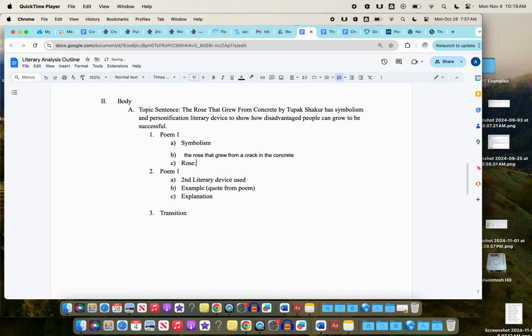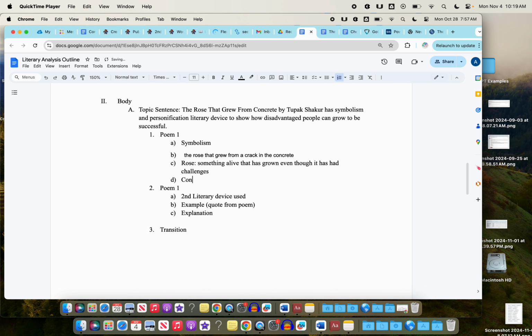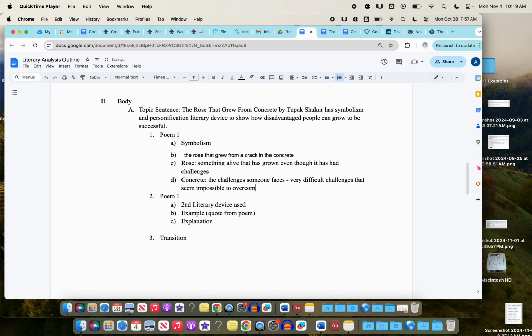Afterwards, you have to actually analyze it. So we have symbolism. A rose is something alive that has grown, even though it has had challenges. And the concrete are the challenges that the rose faces. So we've got symbolism, and we've got a nice compare and contrast in here as well. The concrete represents difficult challenges that people seem to have, and that's why we have the symbolism in here. Concrete seems impossible to overcome. That's another part of it.